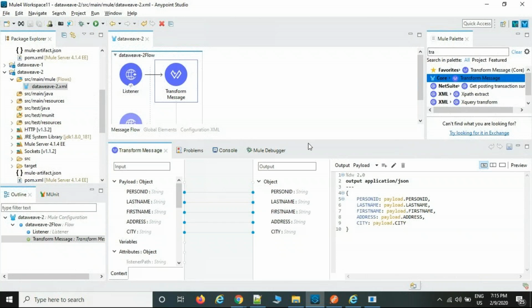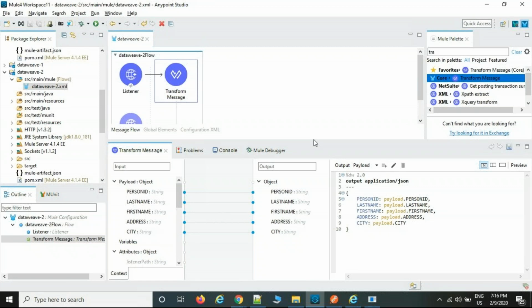Suppose there are more parameters. Now we have only 6 here. If there are more parameters, then we can drag and drop. Example, sometimes we write 100 lines of DataWeave code. That time, instead of writing manually, which will take time, we import the input metadata and output metadata and we can drag and drop.